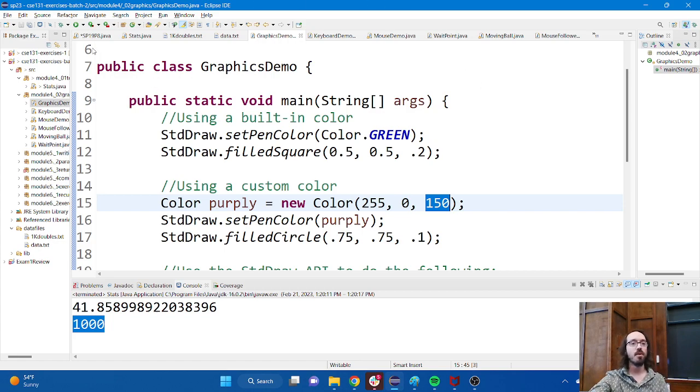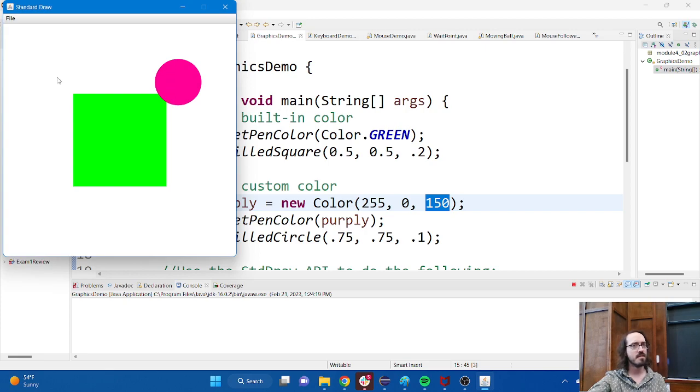And so if I run this program, we'll see, okay, I do in fact get some shapes on the screen. There's my green square. There's my pinkish purple circle, right?